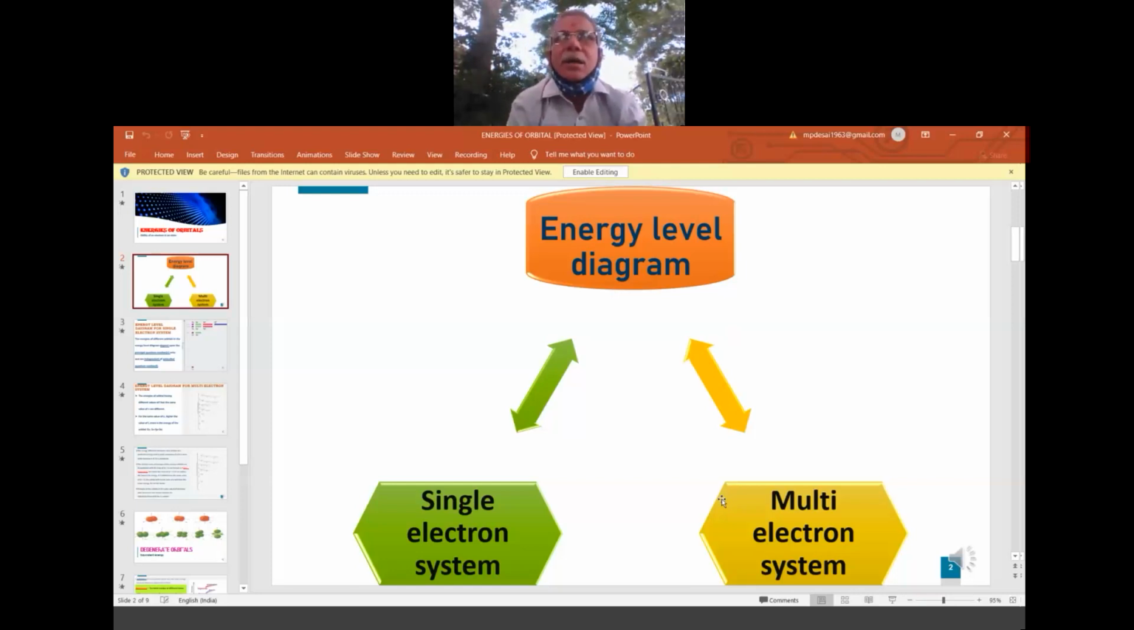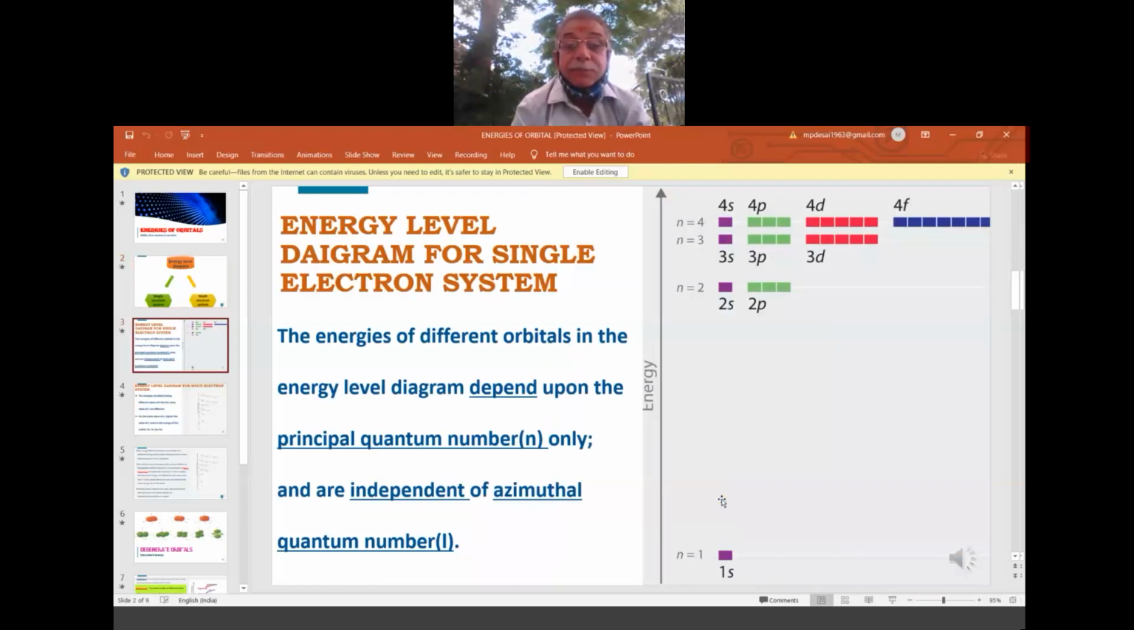Ultimately, every level has some limitation. That limitation is given by Niels Bohr. So 2n square limitation. So n equal to 1, 2 into 1 square, and so on, like that. We already learnt this in the previous class. So that all comes under the energy level.